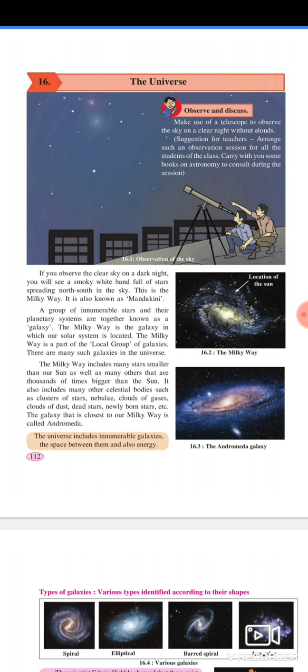In 1990, NASA, the American Space Agency, launched the Hubble telescope in the orbit of the Earth. The Hubble telescope has made it easier to look for stars, to take photographs, and to obtain spectrums.